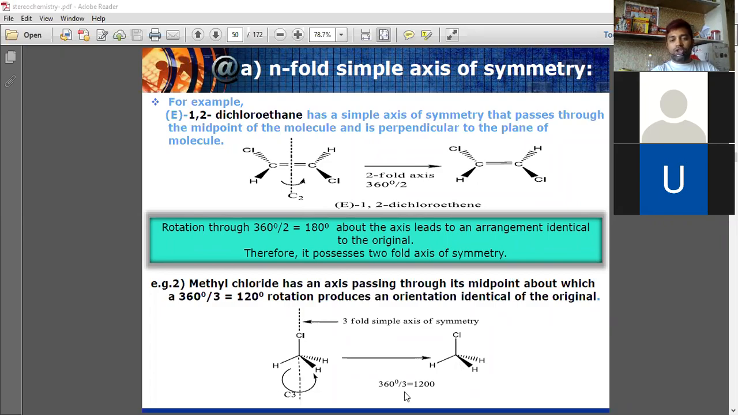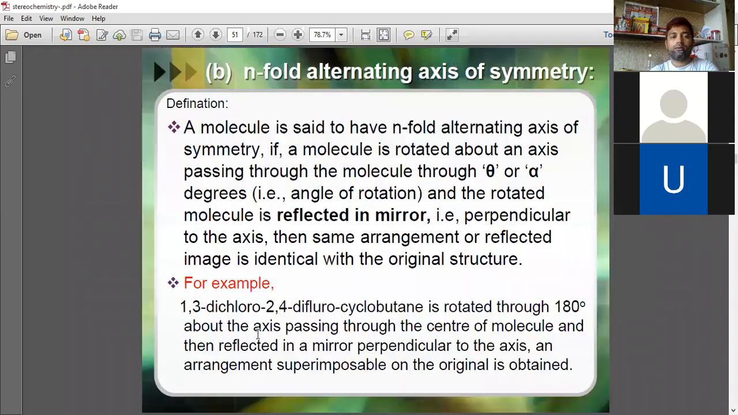So it has a three-fold axis of symmetry. This molecule, methyl chloride, has a three-fold axis of symmetry. Now, the last one: n-fold alternating axis of symmetry.